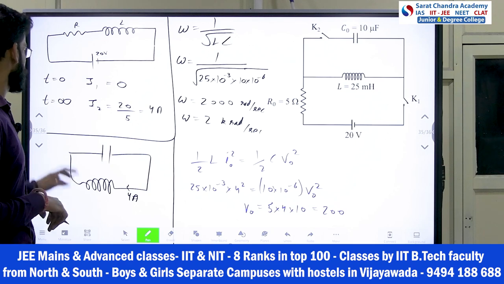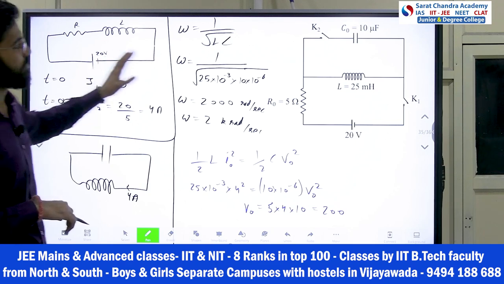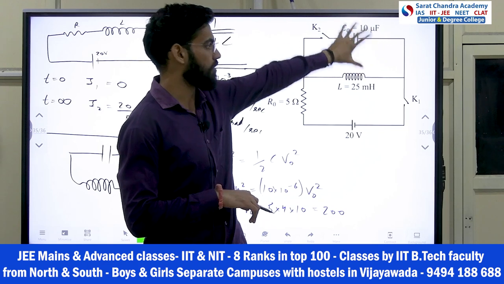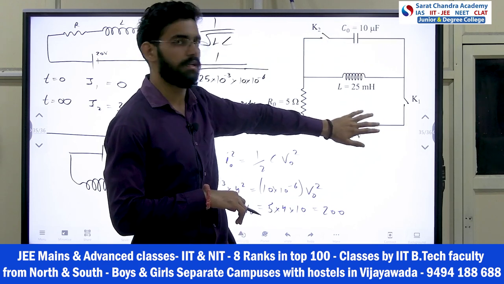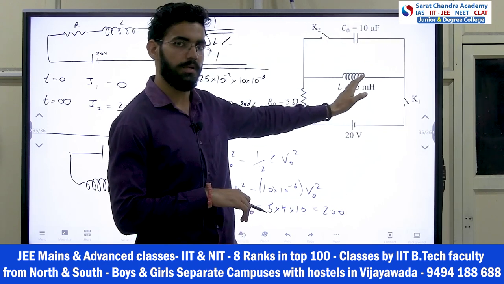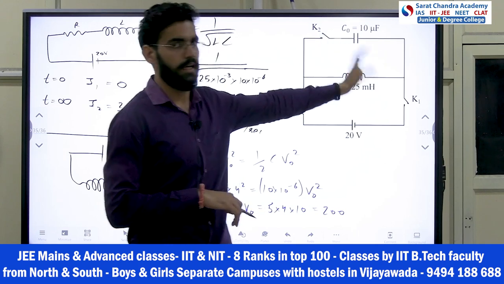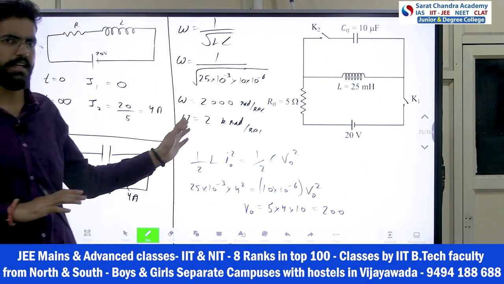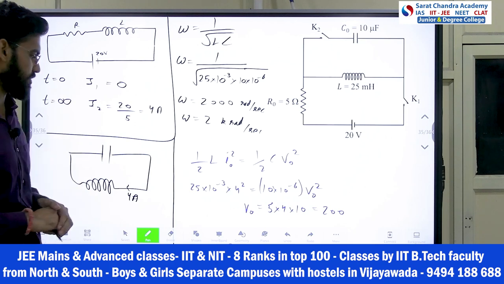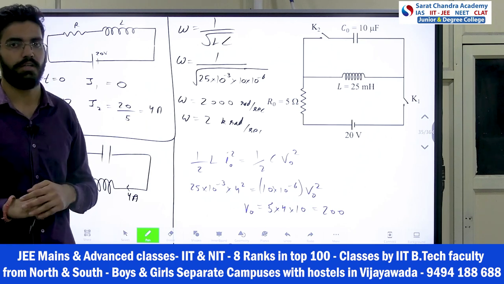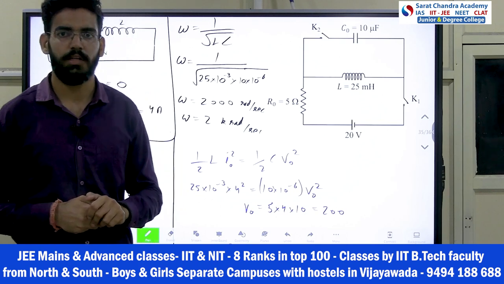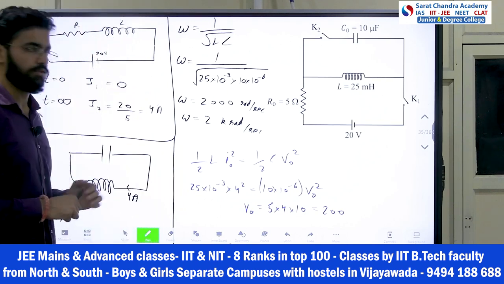So this was also a formula based question, like a notes question. We solve this part separately as an RL circuit, then the energy is oscillating, so we equate the energy, that's it. He didn't go into much depth in this question. Otherwise he can make it difficult, asking at a certain period of time, and that formula is also in the notes. I hope you understood this.